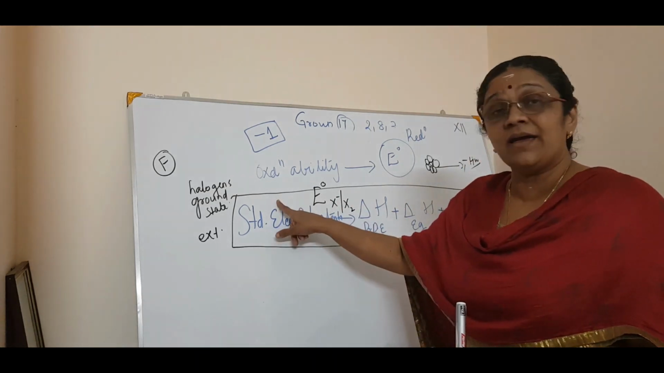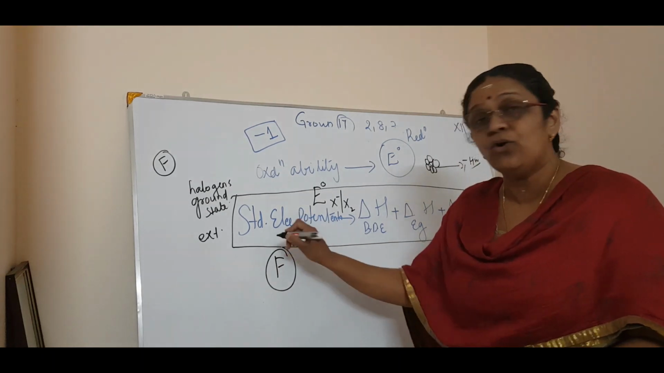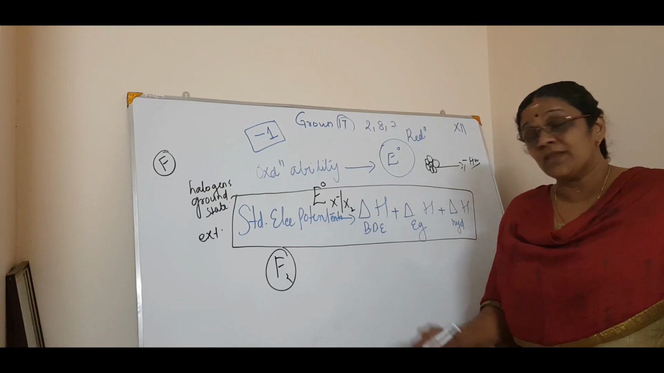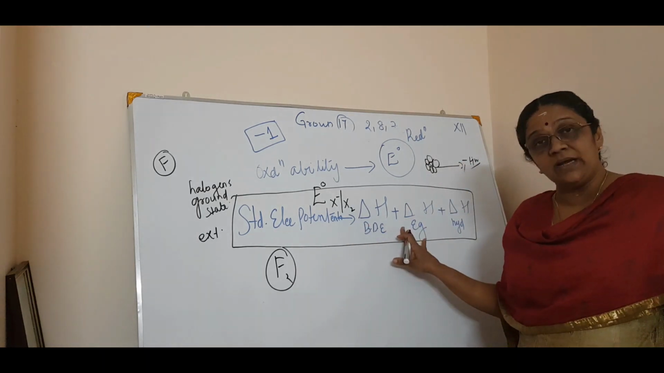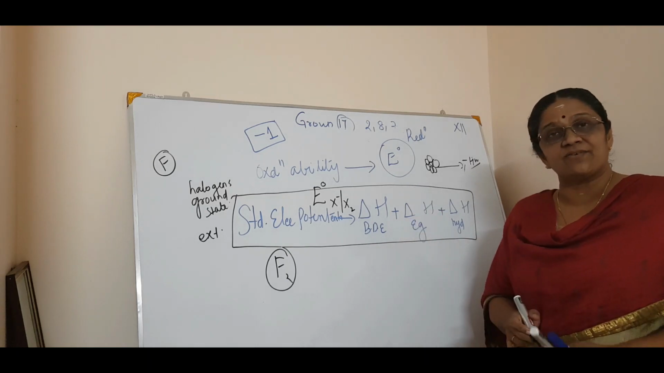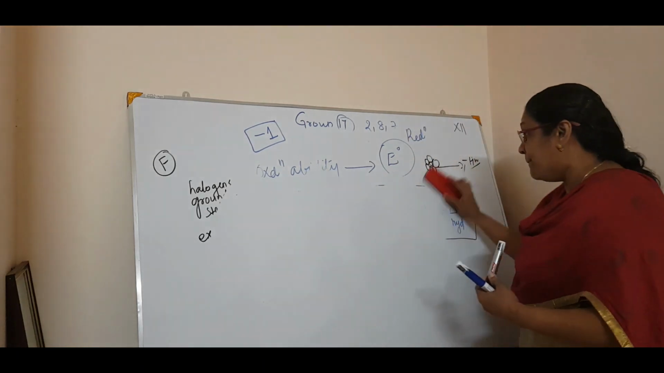So when these three are put together, who is getting a higher value? That is the higher oxidizing agent. Definitely fluorine is getting the higher value, that is plus 4 point something. So according to this formula, you calculate the standard electrode potential. So keep in mind how you calculate the oxidizing ability.